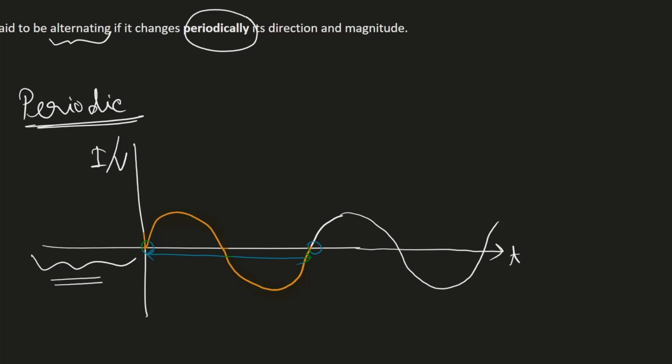This is the time axis. What is the period? This range is the period, and we denote it with capital T. So what is the period? It is the part which, if I copy paste, I can generate the full graph. That is the period. And if there is some periodicity, we can say that the variable, it may be I, maybe V, is periodically changing.